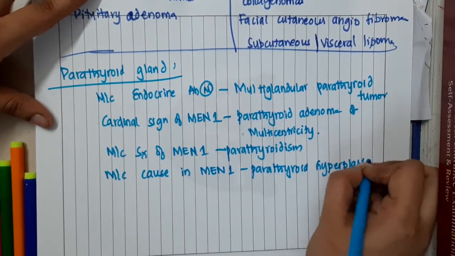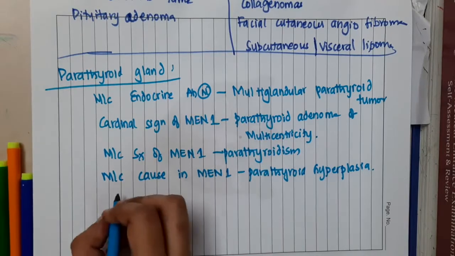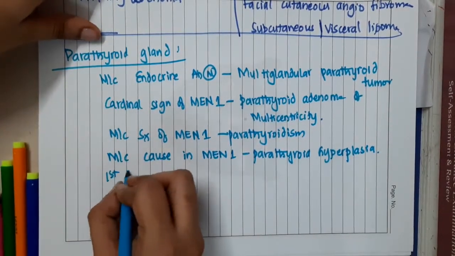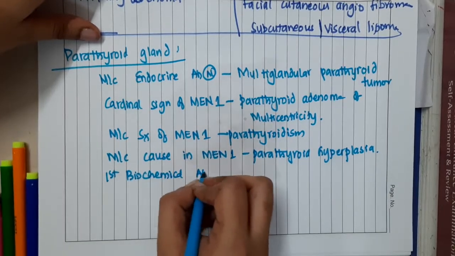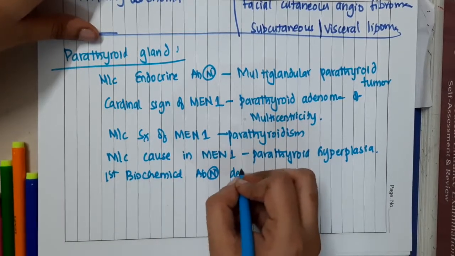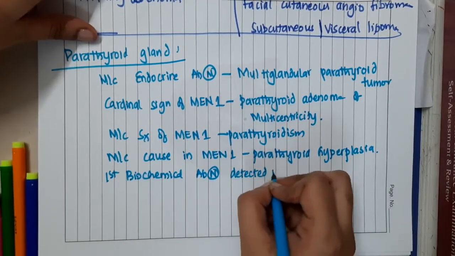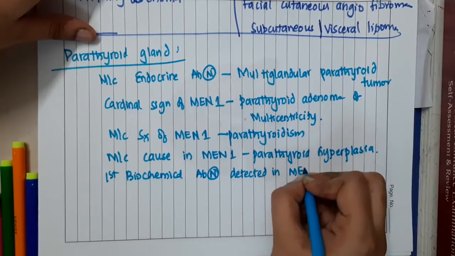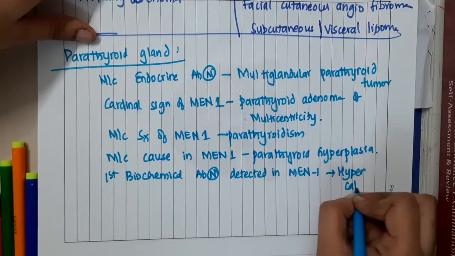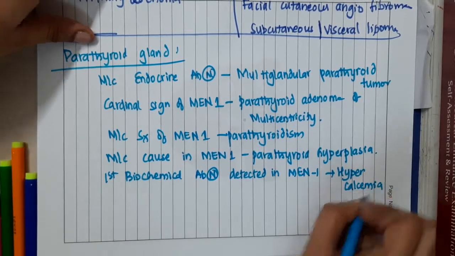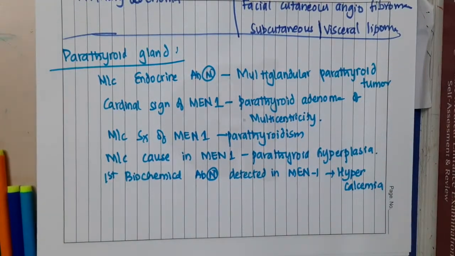What is the first biochemical abnormality detected in MEN 1? Hypercalcemia is the most common biochemical abnormality detected in MEN 1.